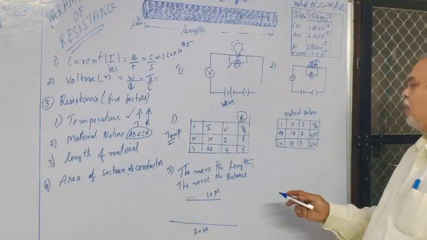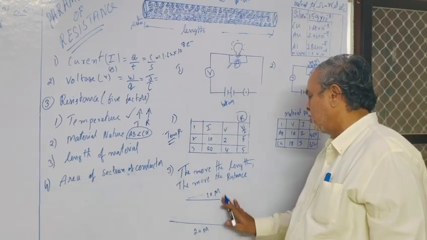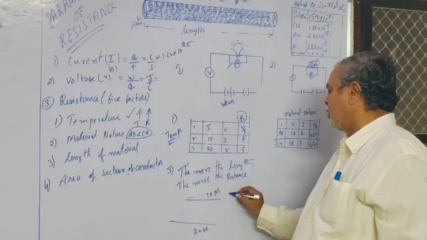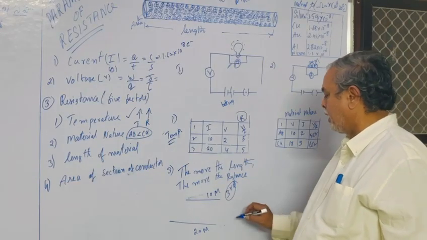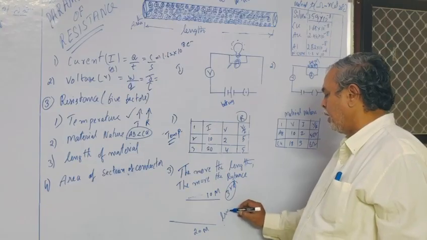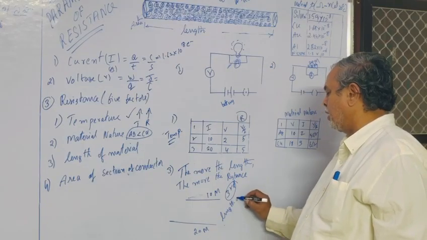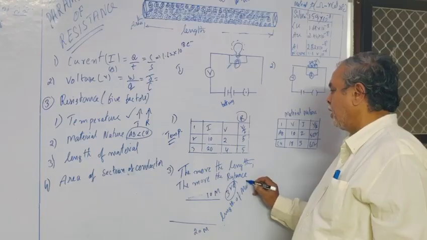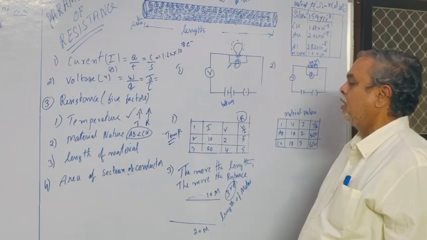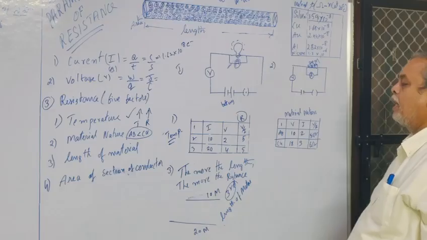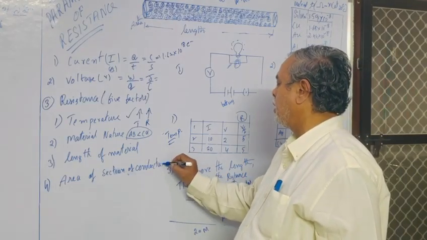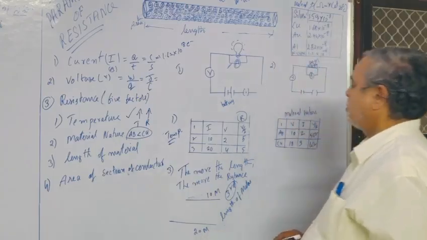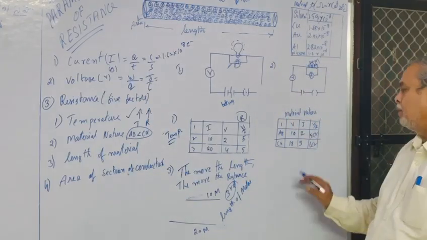This is the third one, it depends upon the length of material. Next one is the sectional area of the conductor or wire.